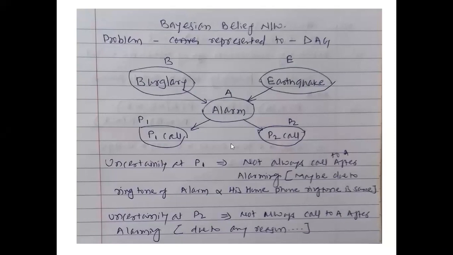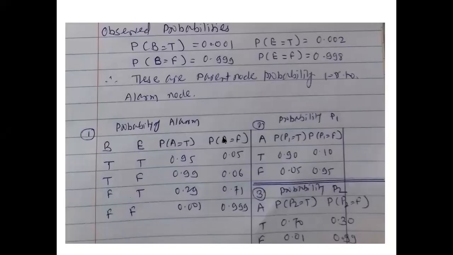So this is the problem statement, represented through the first concept of DAG. Now the observed probabilities. Okay, observed probabilities. This is the observation. We have not computed this. Okay, so this is the given.